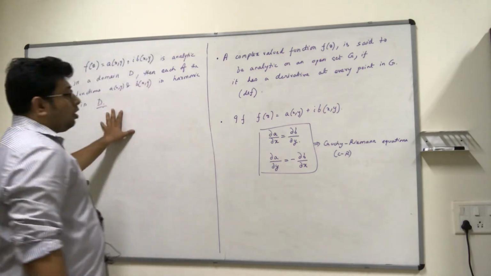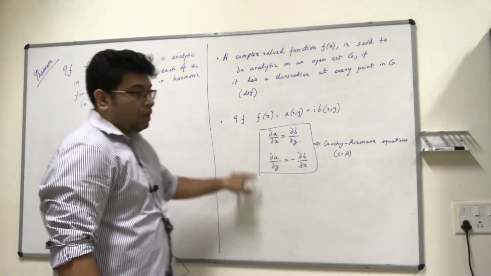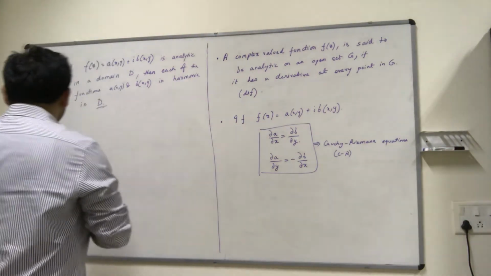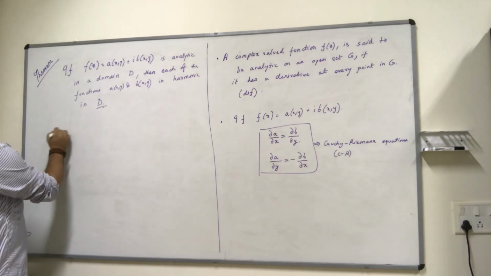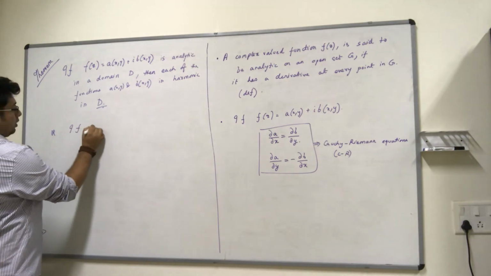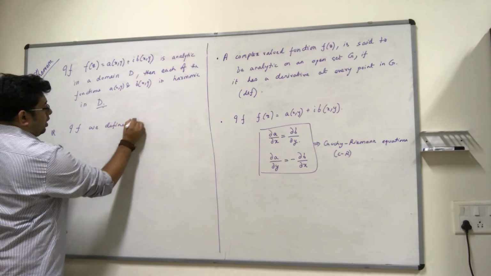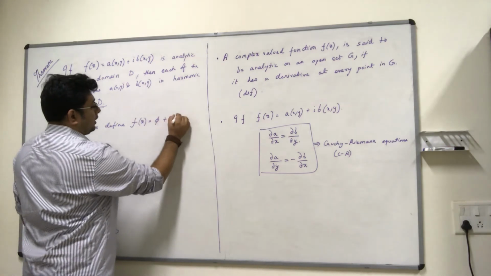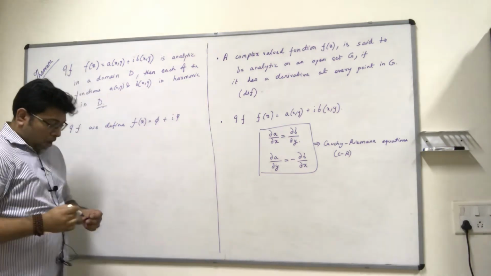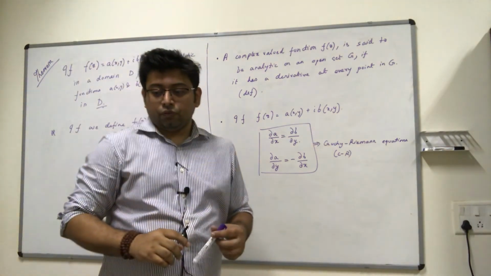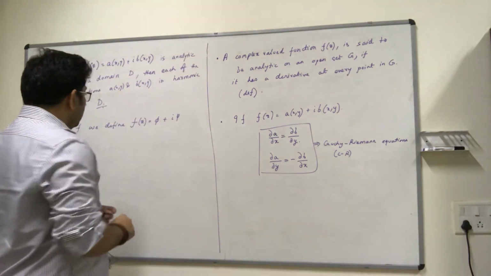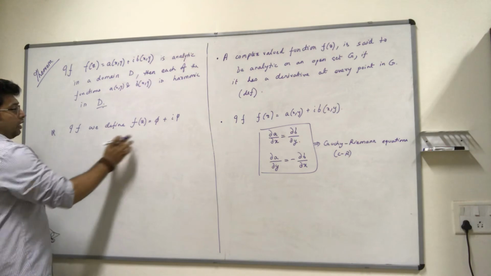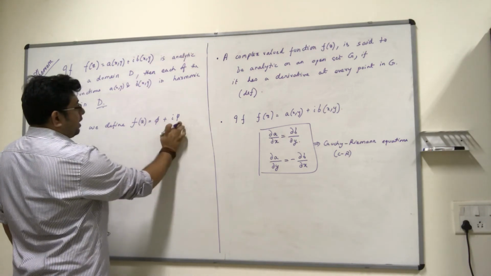So this is what we need from complex analysis, and what we are going to ask ourselves is, if we define f as a complex function as phi plus i psi, then what is the nature of this function? Obviously this function can only be defined where both phi and psi exist.